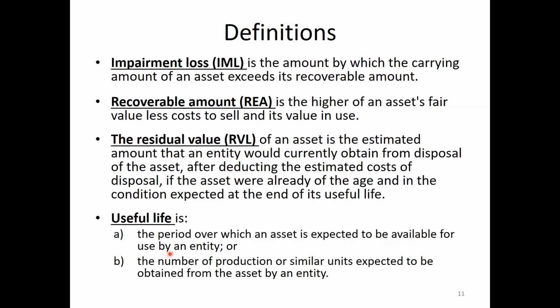Keeping the asset without any use cannot be considered as in use. It can also be the number of production or similar units expected to be obtained from the asset by an entity. For example, toner. If you purchase toner, we can get 1,000 copies, 5,000 copies, 3,000 copies, 10,000 copies, like that. The lifetime of the toner depends on the number of copies.